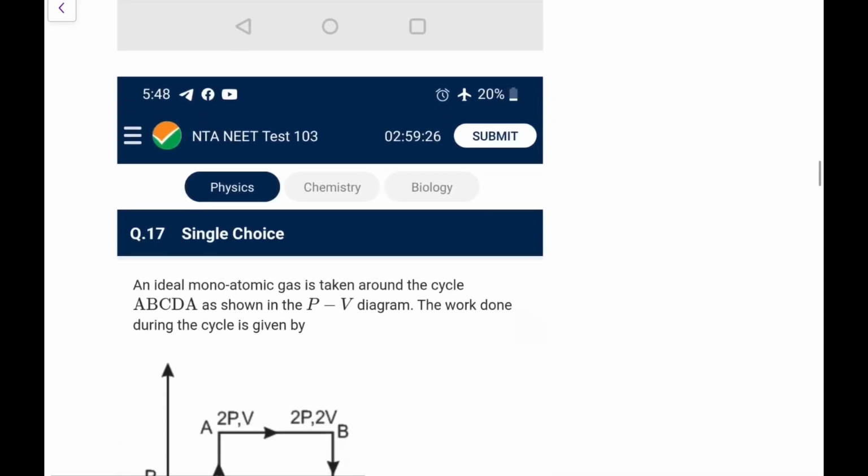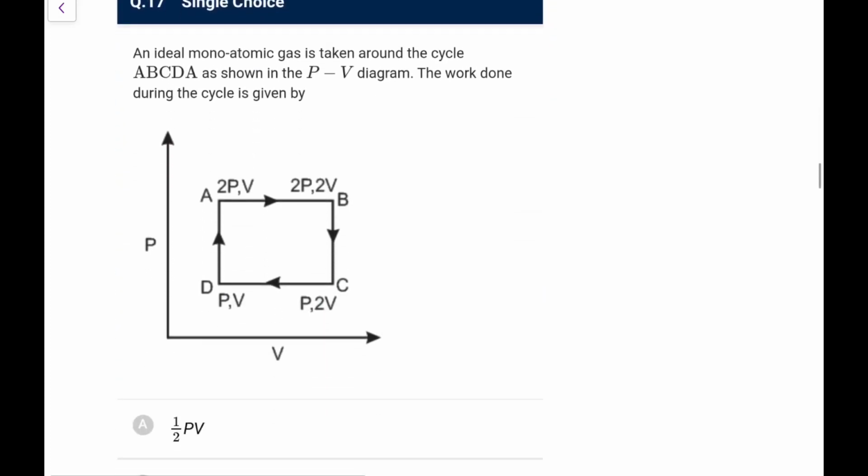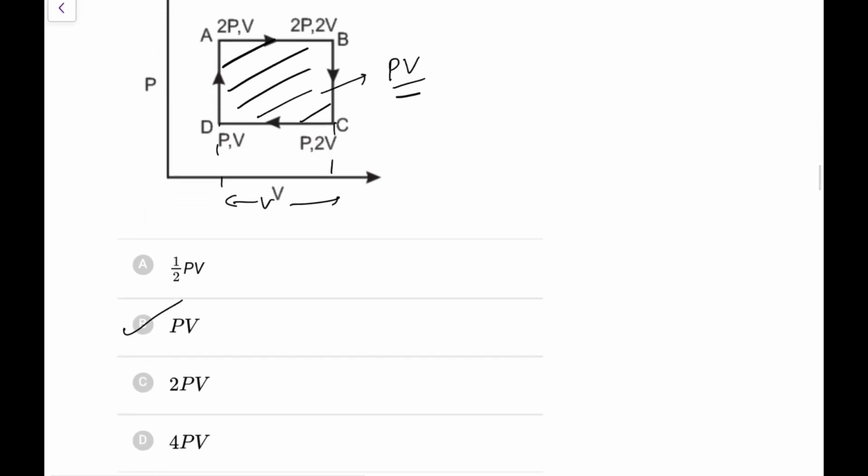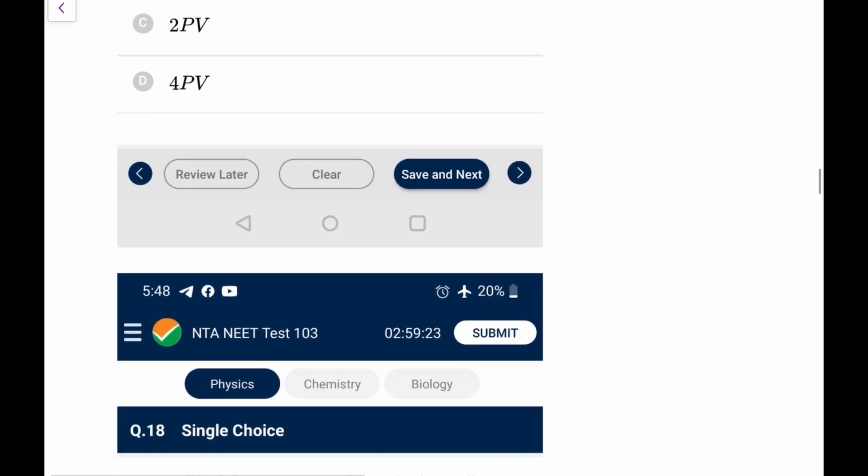A is correct. An ideal monatomic gas is taken around the cycle ABCDA. Work done during the cycle, you can say directly, is the area under the PV curve that we talked about above, and because it is clockwise it would be positive. If I check this area, this length is V, this length is P, so work done is equal to PV. Net work done in the cycle is going to be plus PV. That is an easy one for you.